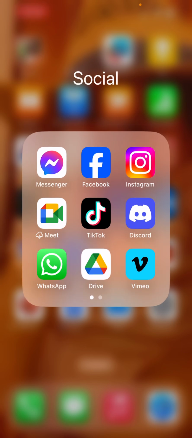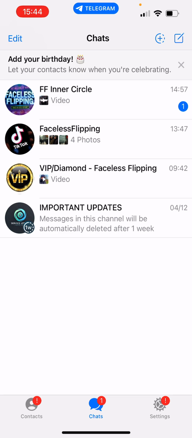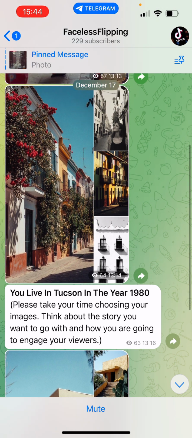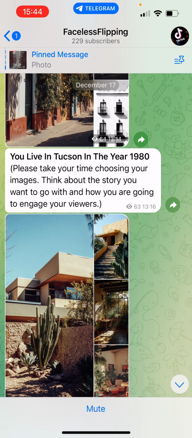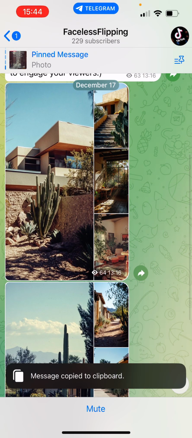If I'm going to create a post on TikTok, what I do is I'll go and have a look at something. So I go on to Faceless Flipping. As you can see, I'm on three of them. I'm on VIP and the Inner Circle as well. So on the Faceless Flipping, I'll copy and paste this. You'll see where in a minute.